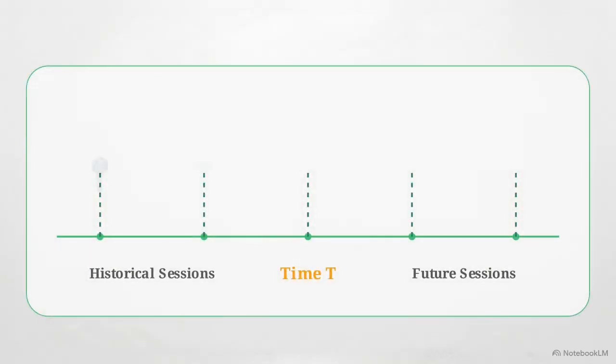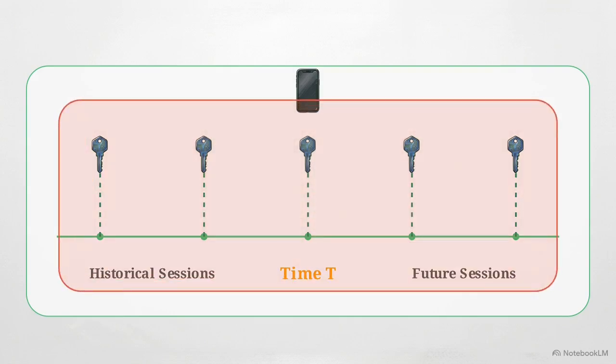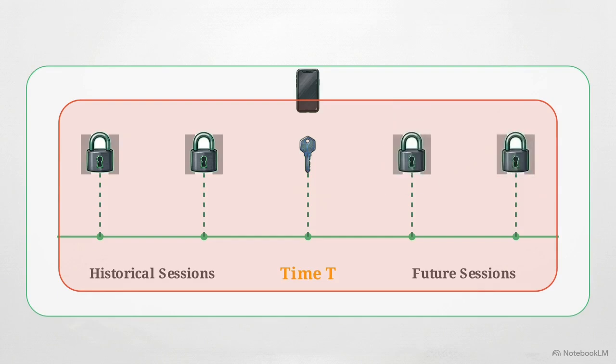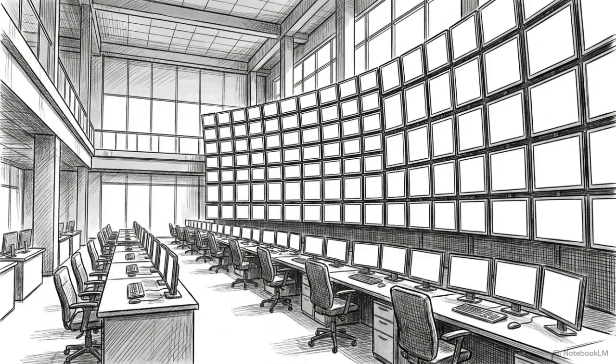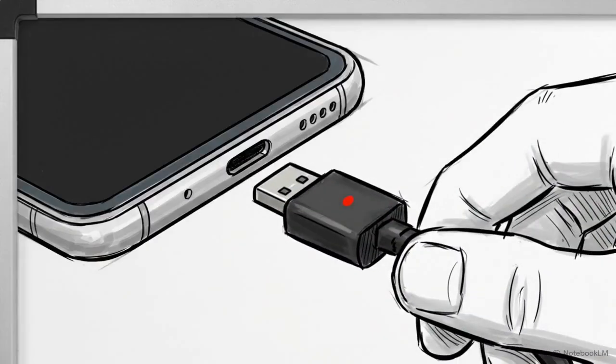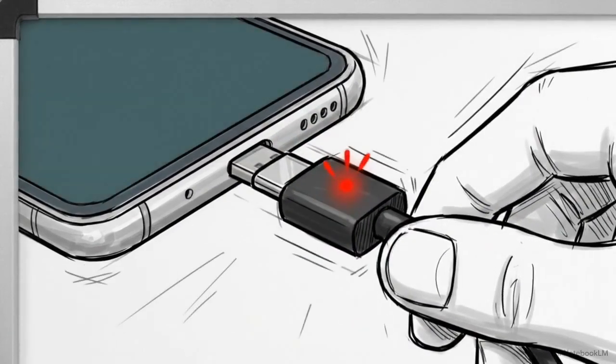Consider a theoretical attack. A threat actor steals a session key at time t. Under perfect forward secrecy, that key mathematically fails to decrypt historical messages. Older keys are already discarded. It also fails to decrypt future messages, as the system continuously generates fresh keys. The compromise is strictly isolated. Perfect forward secrecy neutralizes the threat of passive, long-term network surveillance. To maintain access, an attacker is forced to seek more persistent, active compromises directly on the device itself.